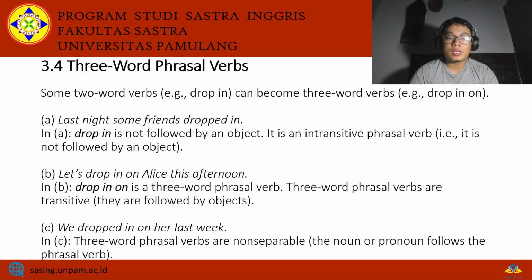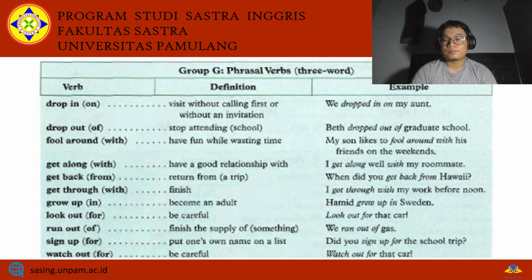And for example, to make it a three-word phrasal verb, you can say drop in on, like for example, three-word phrasal verb inseparable. Let's drop in on Alice this afternoon. This becomes a three-word phrasal verb because on and in are not standalone. You have to have drop as the partner. So here is the list of the three-word phrasal verbs.